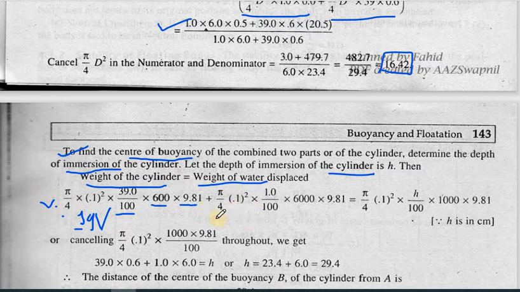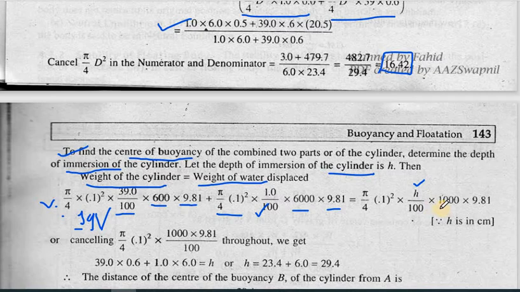After that, the second material, again the density was 6000. G is 9.81. Pi by 4 d square, this area is common for both, and the height was 1, which will be divided by 100 in order to convert it into meter. The weight of the water displaced will be equal to pi by 4 into 0.1 into h by 100. We don't know the value of h because that is the depth of immersion inside the water.